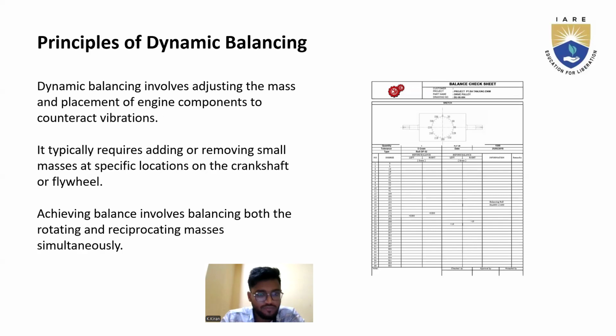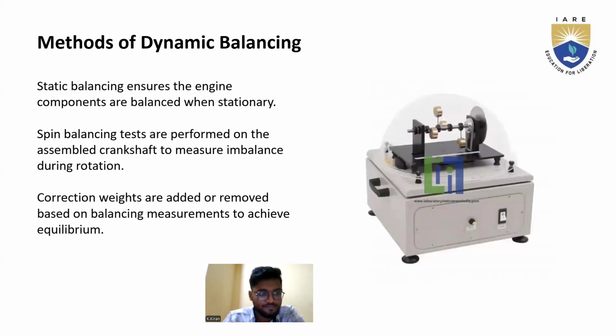They can be the same but with different names: some books say crankshaft and some books say flywheel. Achieving balance involves balancing both the rotating and reciprocating masses simultaneously, meaning that at a time both rotating and reciprocating masses occur, so both conditions must be balanced.